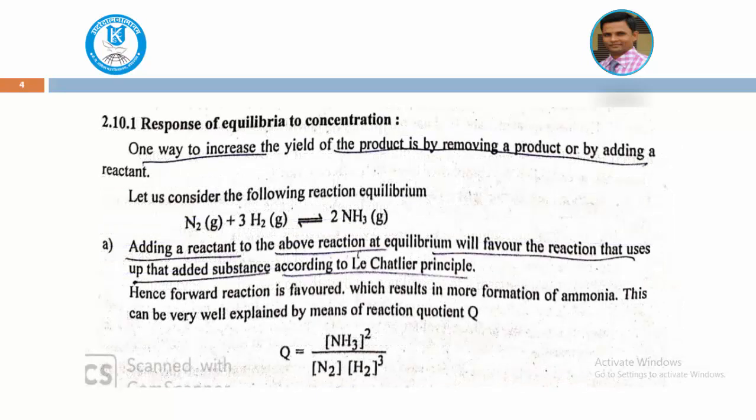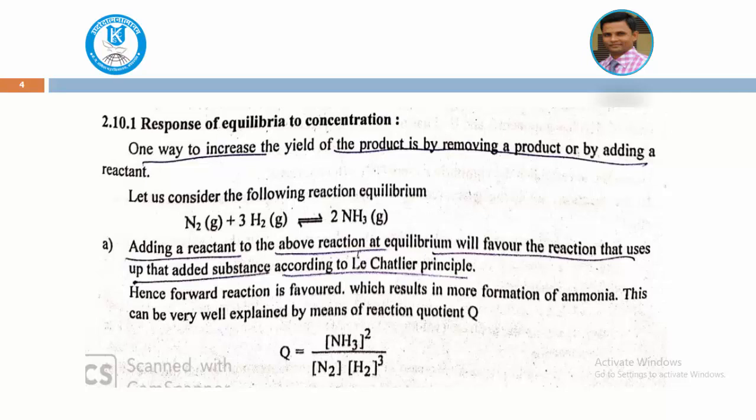First is the response of equilibria to concentration. As we know, whenever the reactant concentration is high, the equilibrium can be shifted towards the forward reaction. One way to increase the yield of the product is by removing the product, or by adding the reactant.